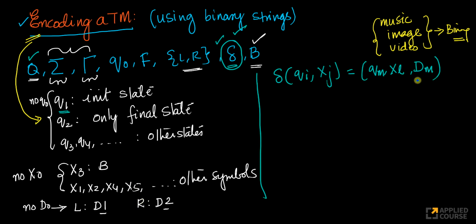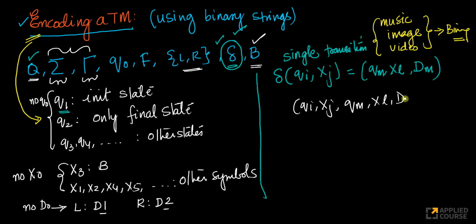So now let's go through this. How do I encode this single transition? Remember that this is a single transition. I'll just explain how I can encode it. It's actually very simple. I can write it as a 5-tuple: Qi, Xj, Qm, XL, DM.